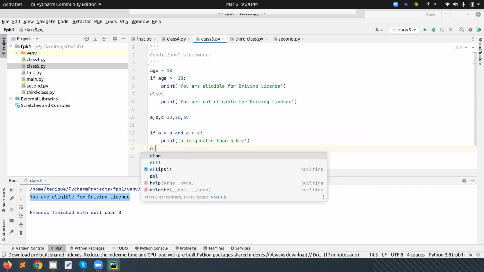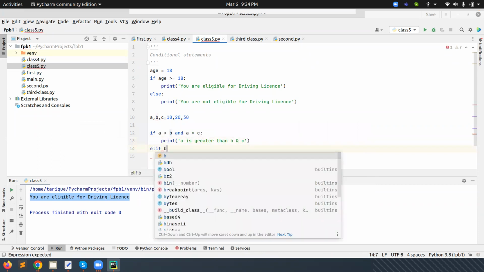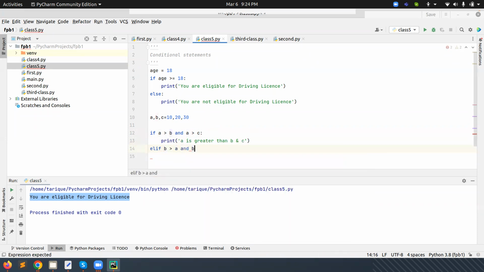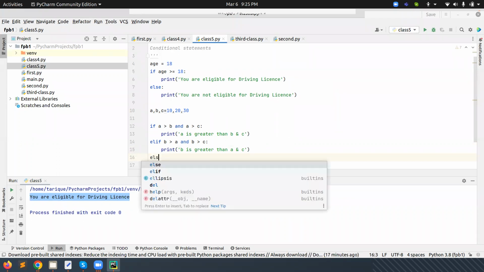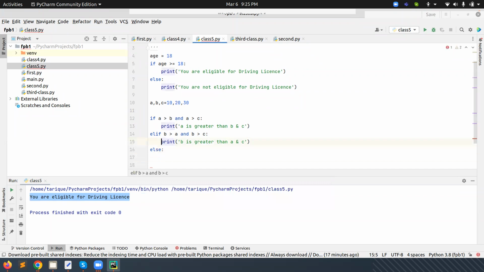Here we can apply elif B is greater than A and B is greater than C. Then we can print here B is greater than A and B is greater than C. Third condition, what will happen here? We can apply multiple conditions here also. Okay, so now what will happen here? Only the last statement. Multiple conditions we can bind here also.